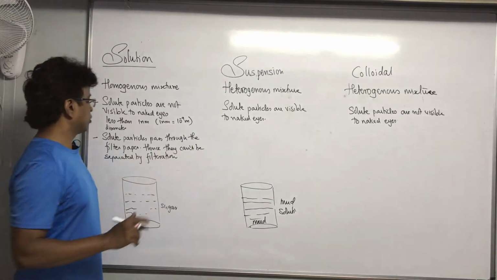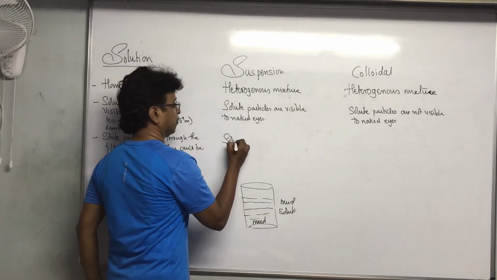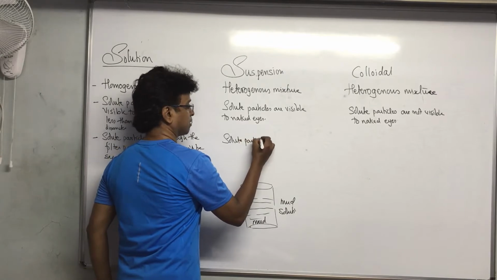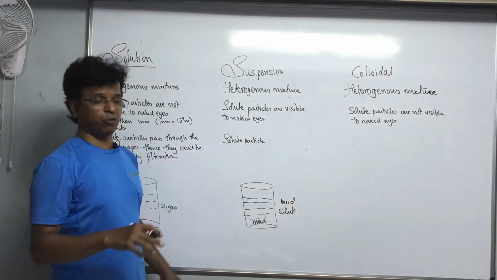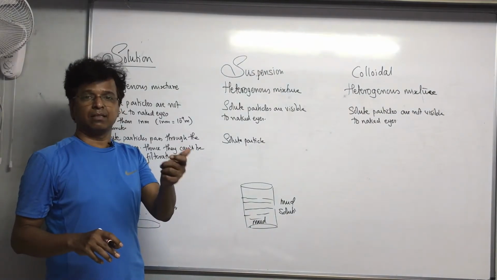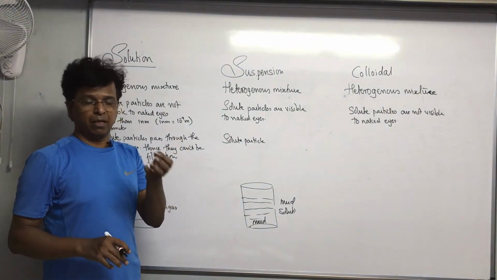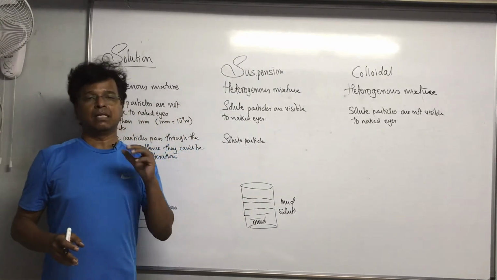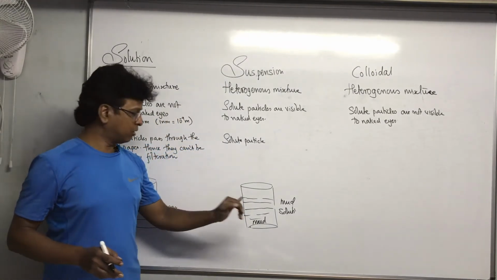You talk about suspension. If you pass this mud solution through the filter paper, you will see a good amount of mud present in the filter paper, trapped in the filter paper. The water that you get down will be considerably clearer compared to this water.